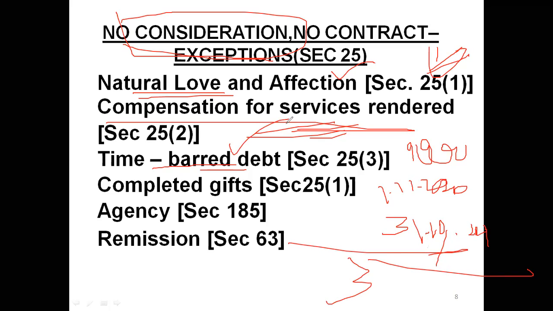Time barred debt will be counted from the date of expiry of the given or taken loan. Within 3 years, the party who has given the debt has to take steps to see to it that the amount is returned by the taker. Otherwise, it will be termed as time barred debt. This is an exception to no consideration, no contract. Okay. Completed gifts. This is an exception. Agency, remission. So these are all exceptions to the no consideration, no contract rule. They are mentioned under section 25.